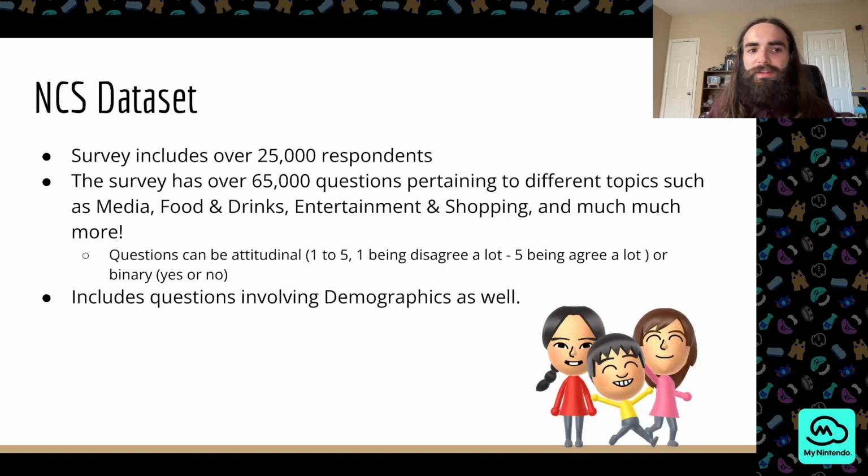So first we'll look at the data set. We're using the NCS dataset. It's a survey that includes over 25,000 respondents. It has over 65,000 questions pertaining to different topics such as media, food and drink, entertainment and shopping, and much, much more. The questions can be attitudinal or binary, yes or no, and it also includes questions involving demographics such as gender and race.